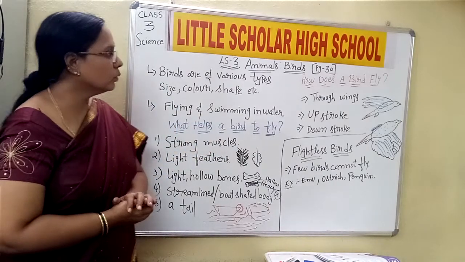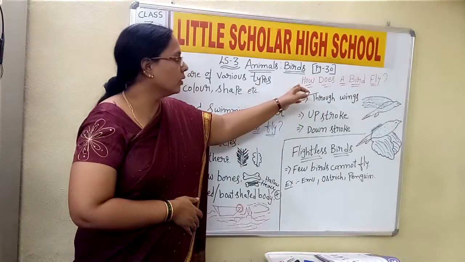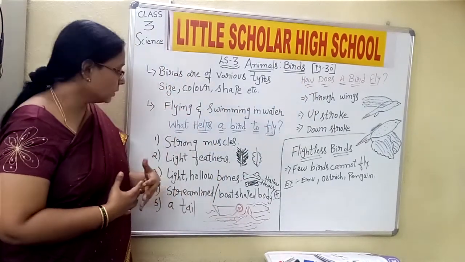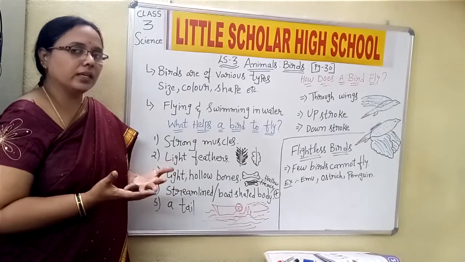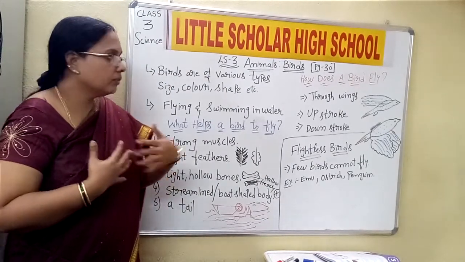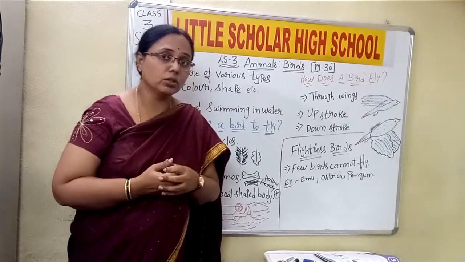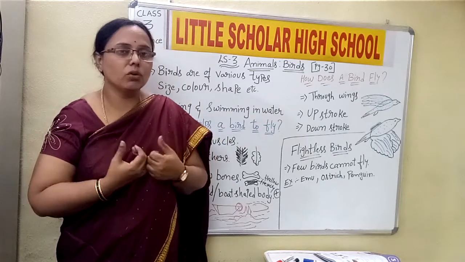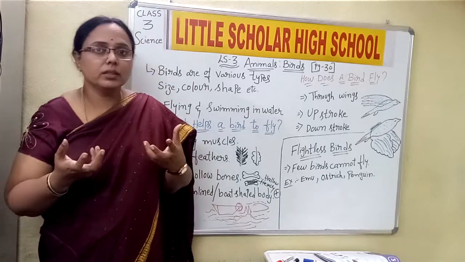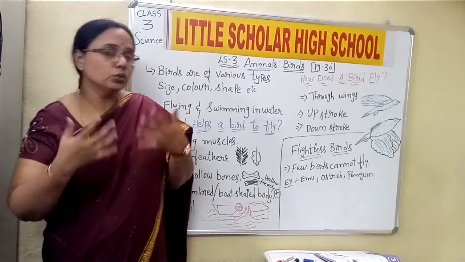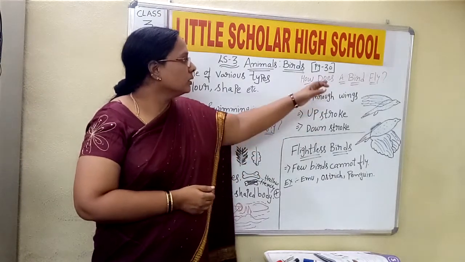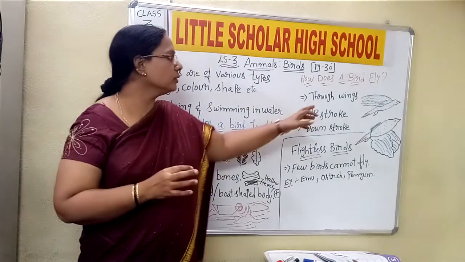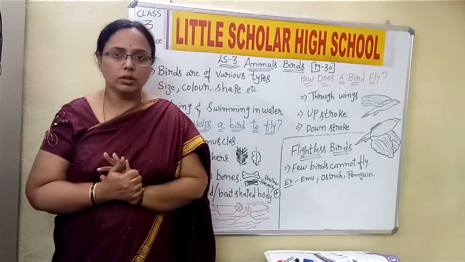Okay, children, now we shall move to the next topic of the lesson, that is how does a bird fly. Here we have discussed what helps a bird to fly. But now we shall look into the topic, how does a bird fly? What mechanism is involved? What is the thing in birds which makes the bird fly? Through wings. Yes, without wings it cannot fly. So the first point is the bird will fly through wings.